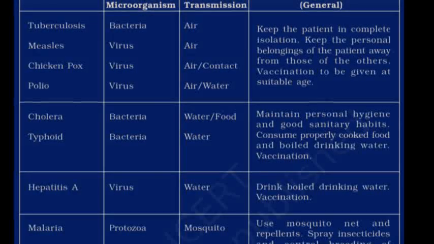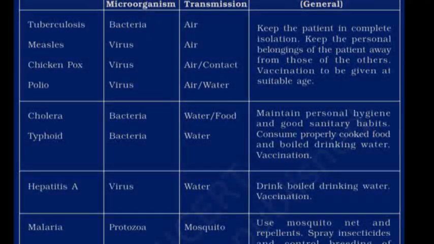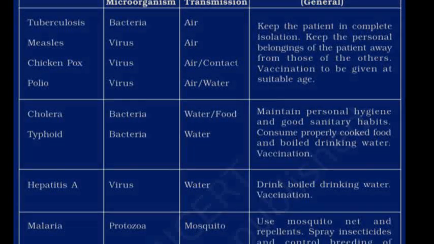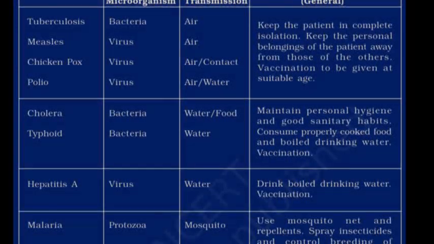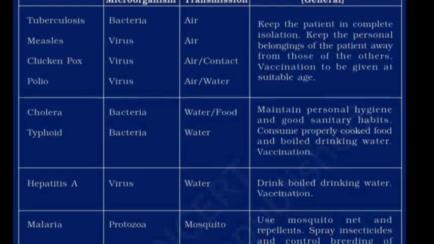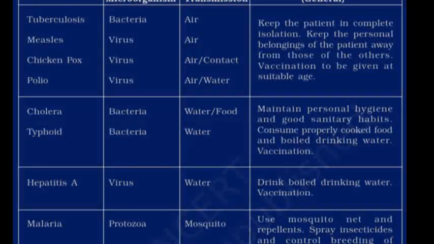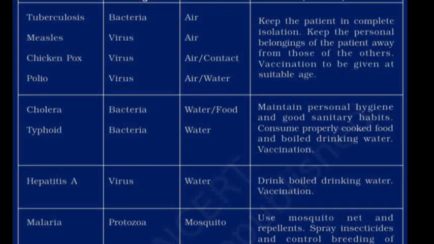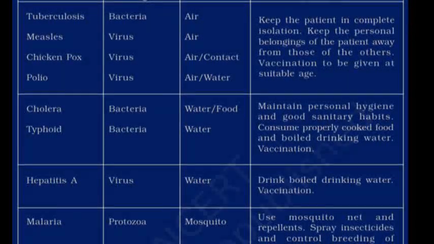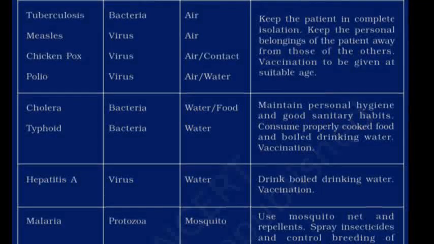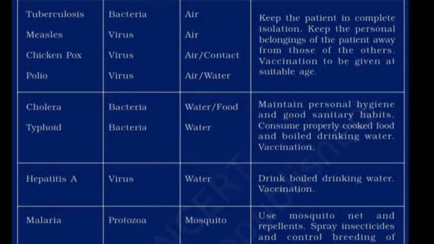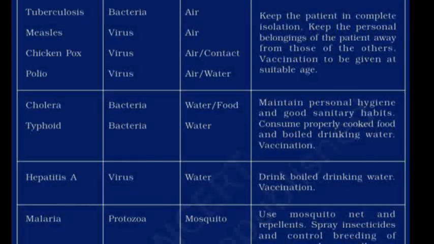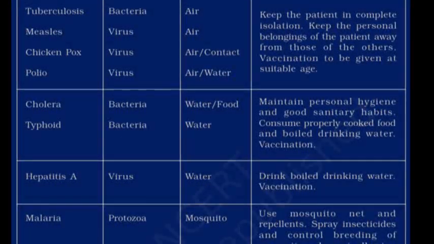The next set of diseases are cholera and typhoid. Both are caused by bacteria and the spread is through water. These are waterborne diseases. But cholera can also spread by contaminated food. And what is required if you want to keep these diseases away? You have to maintain personal hygiene and good sanitary habits. Because in cholera, a person is not just vomiting, he is also having dysentery. Therefore, sanitary habits have to be kept.